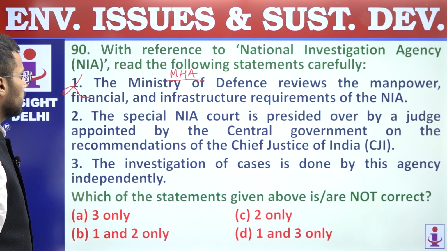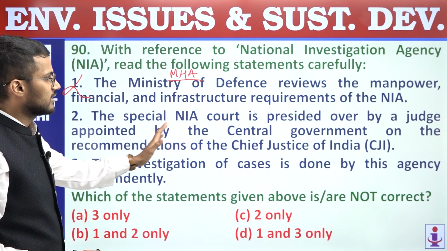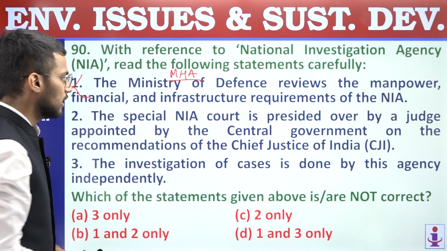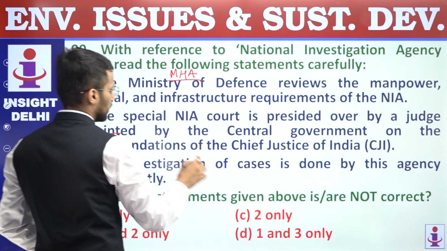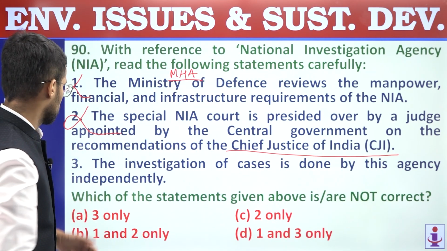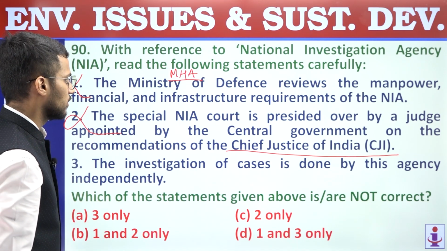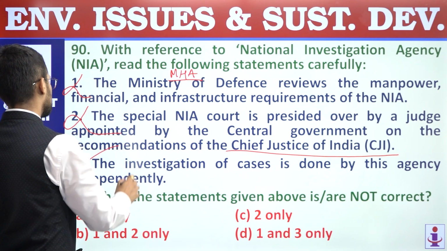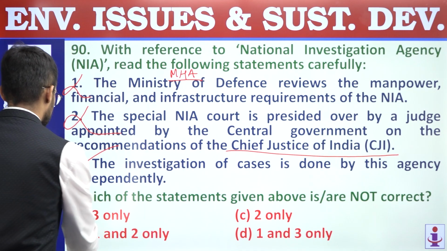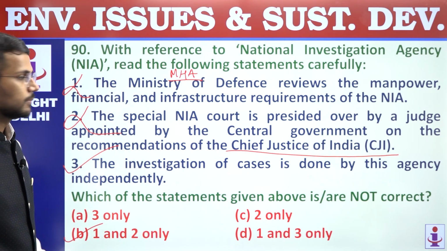Second, the special NIA court is presided over by a judge appointed by the central government on the recommendations of the Chief Justice of India. This statement is also incorrect because it is not Chief Justice of India, it is the Chief Justice of High Court. So second statement is incorrect. Third, the investigation of cases is done by this agency independently. Correct statement. So first and second statements are incorrect. We are supposed to find out incorrect statements only. Answer is B. Question number 90, answer is B.